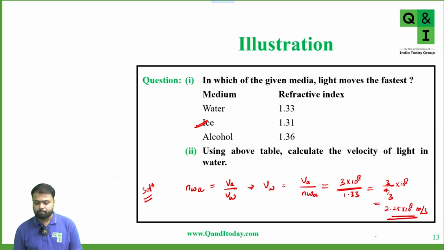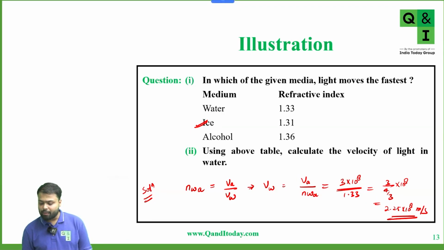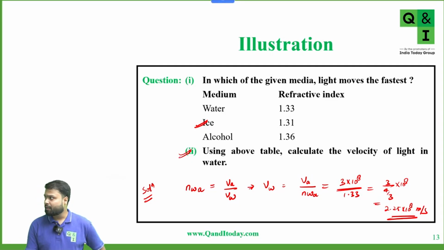Is this clear? Is the second part clear to everyone? Anyone having any doubt? Okay, very good. Now calculate the velocity of light in air with respect to ice. Calculate the velocity of light in ice.